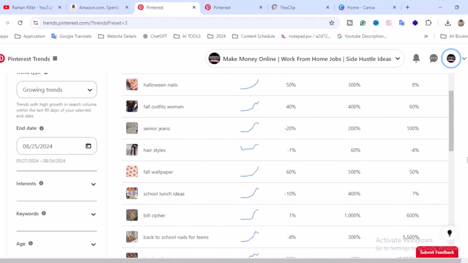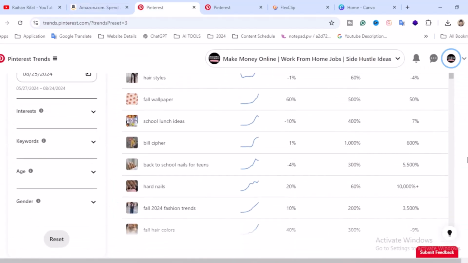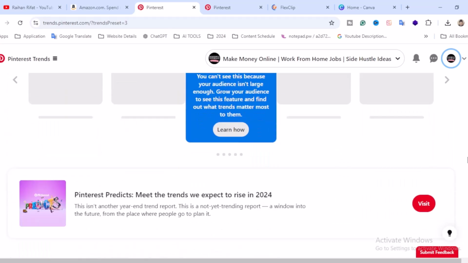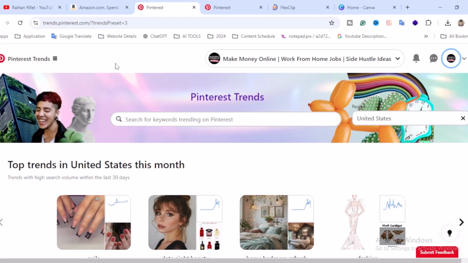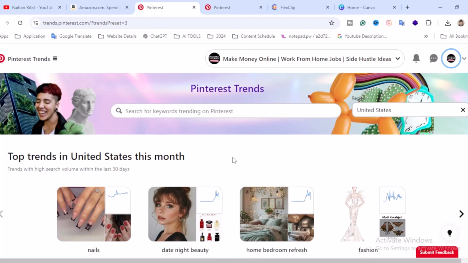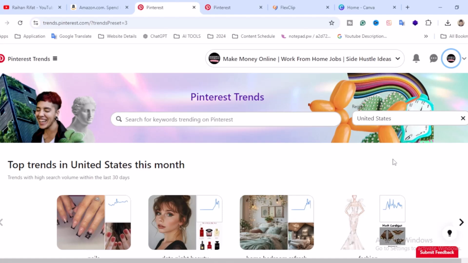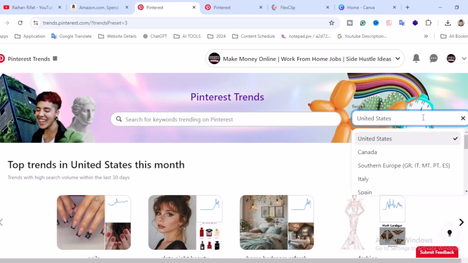Pinterest is one of the greatest platforms where you can find an audience, like the United States audience, and also find Pinterest trends. If you don't know how to use Pinterest trends, this video is also going to help you a lot. This is the Pinterest trends page, and you will find top trends in the United States this month. If you are not in the United States, maybe you can select your country over there.